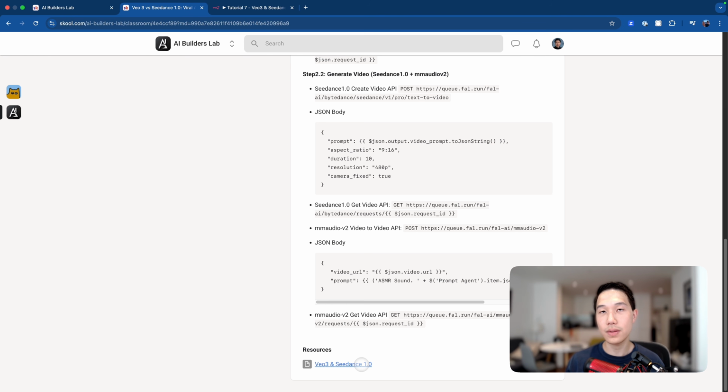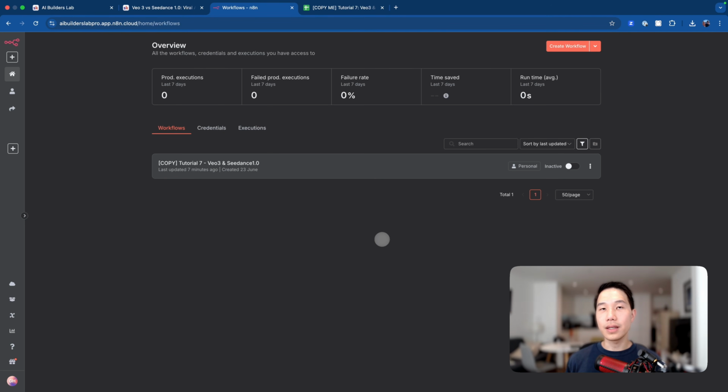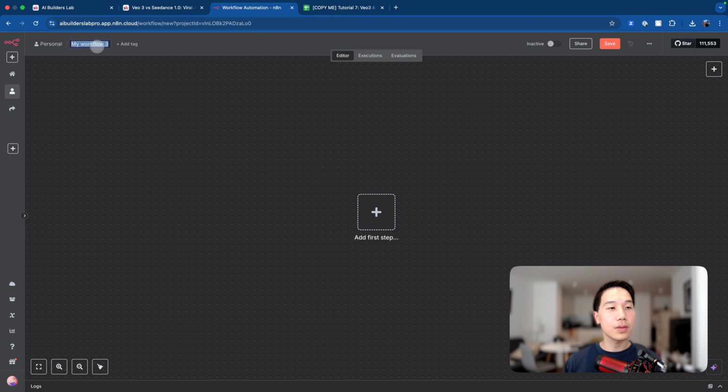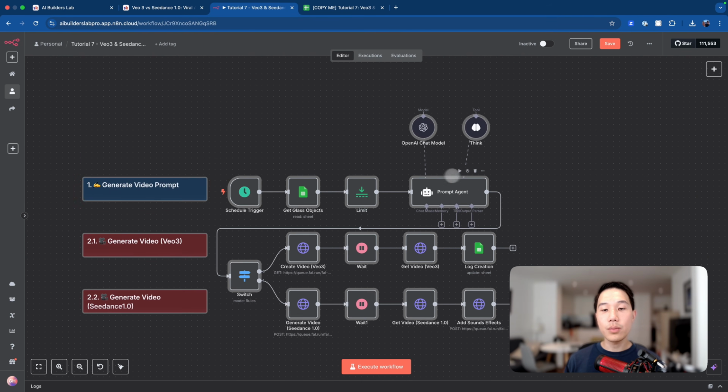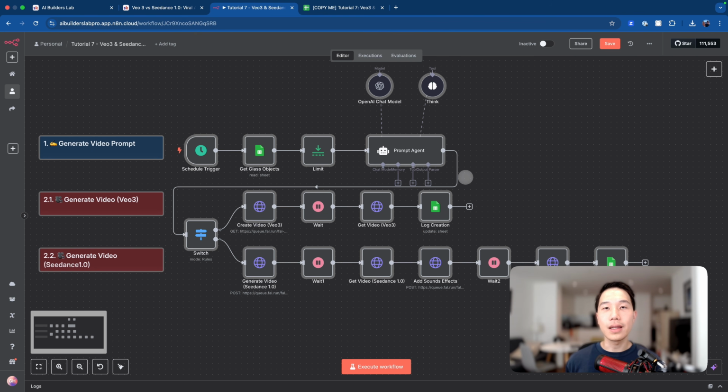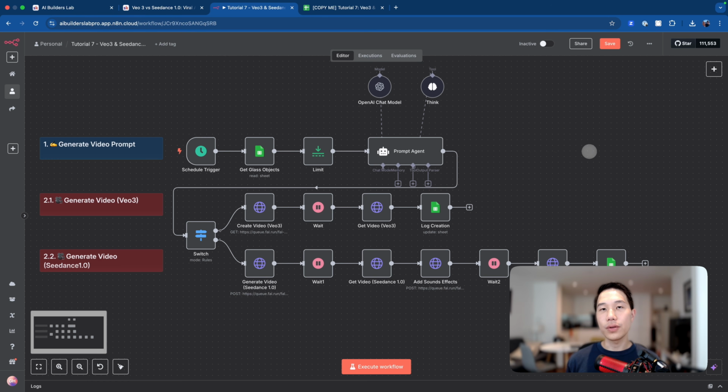So once you have downloaded the template and head back to the n8n workspace, we can now create a new workflow and just rename this to whatever we like. And now we can also import the file that we have just downloaded from Skool community. So we can import this, and now you should have everything laid out for you already. And the framework for today's lesson will be separated in two different parts.